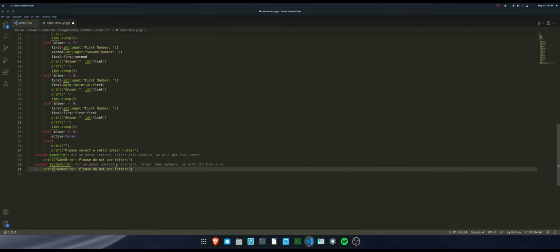And for this we are going to do, please do not use special characters. And instead of name error we are going to do syntax error.